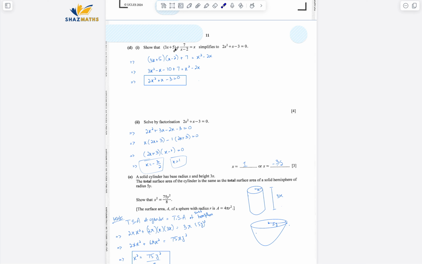Alrighty, we have to solve the equation. We have to show that this simplifies to this one. So I've taken the LCM first. I have to multiply the denominator by x minus 2, so I have to multiply the numerator by x minus 2 as well.